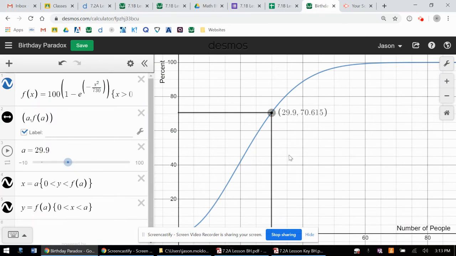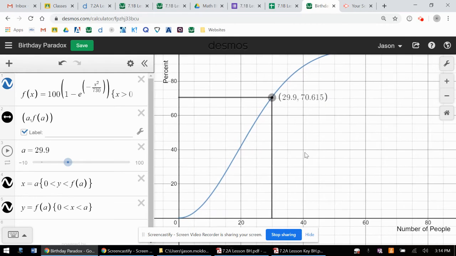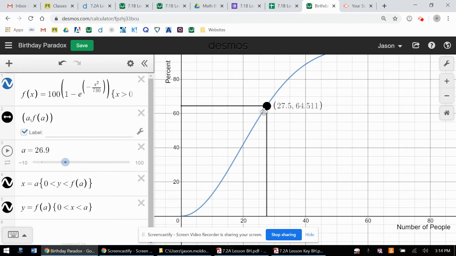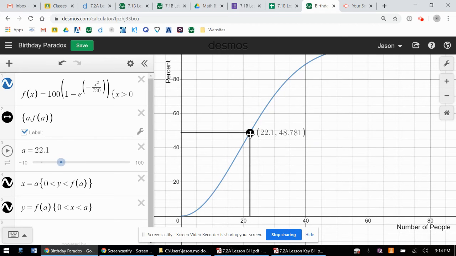This is a little graph. I'll also post this. I did not derive this equation. You can Google birthday paradox, and there are lots of different pages on this. I'll also post a video that does an even better job explaining this than I'm probably doing. But in this video, I'm going to show you this graph, which shows you the number of people, which is X. So right about there, when you have about 22 people in a room, that's it, you have about a 50% chance that two people share the same birthday.